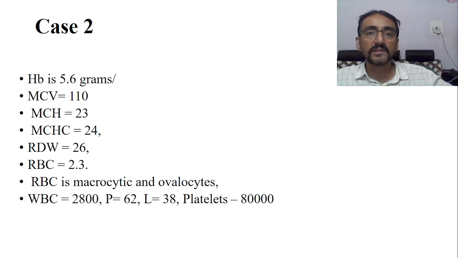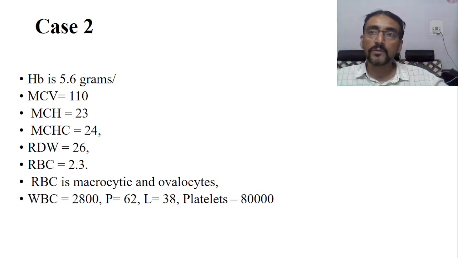We have seen all three cell lines: the RBC cell line, the myeloid cell series, the lymphoid cell series, and the platelet cell series. Platelets are decreased, WBC is decreased, and RBC is decreased. So there is cytopenia in all lines, and pancytopenia is seen according to this particular finding.